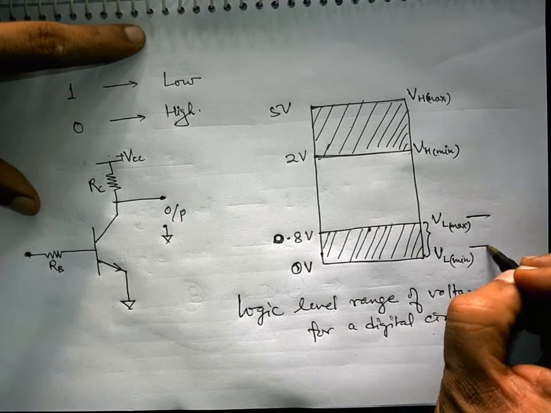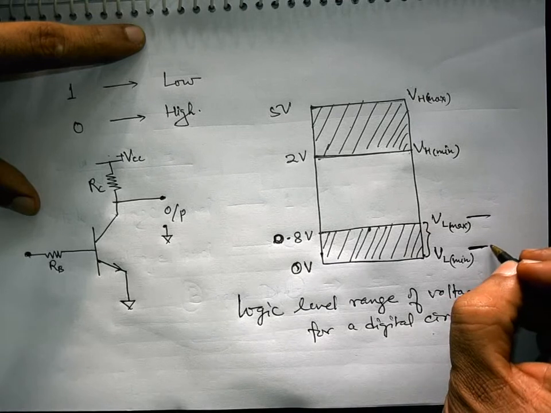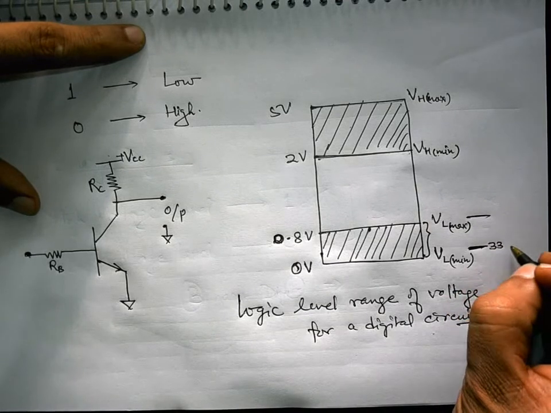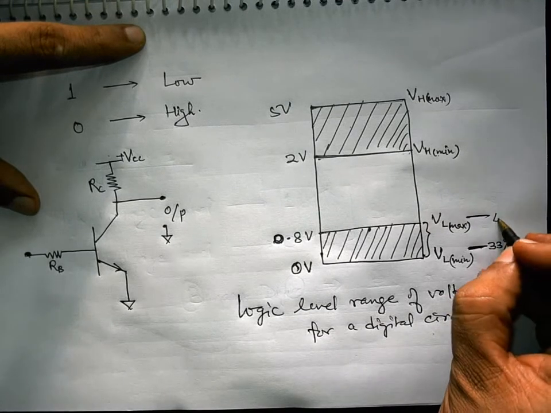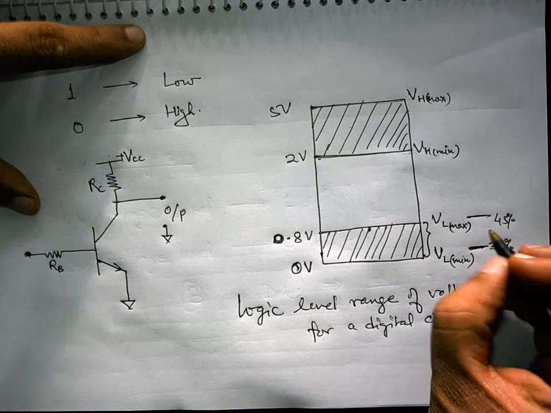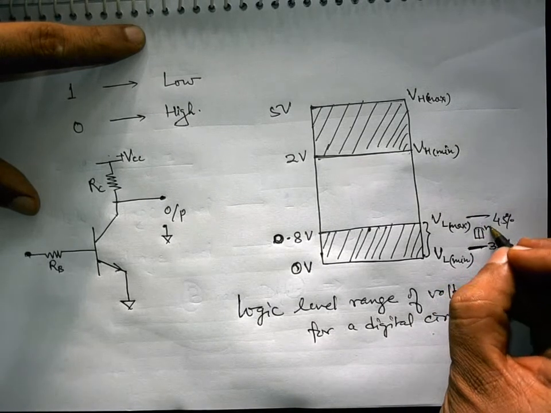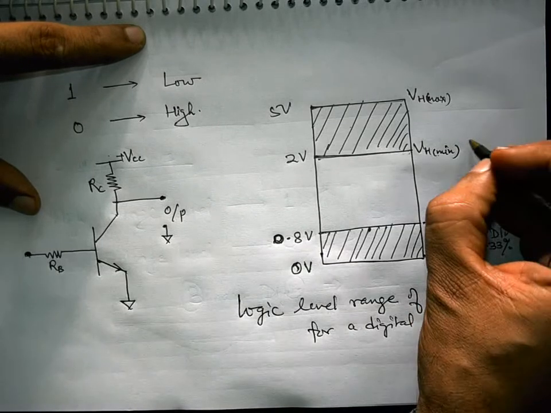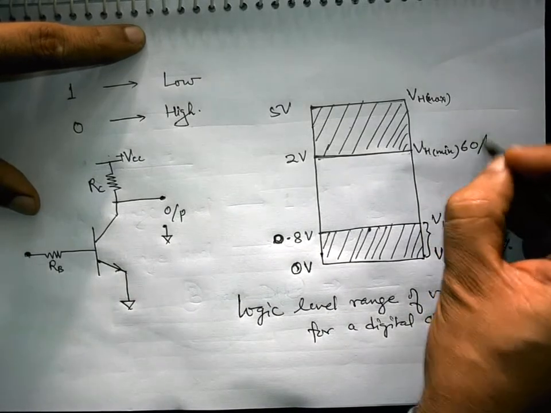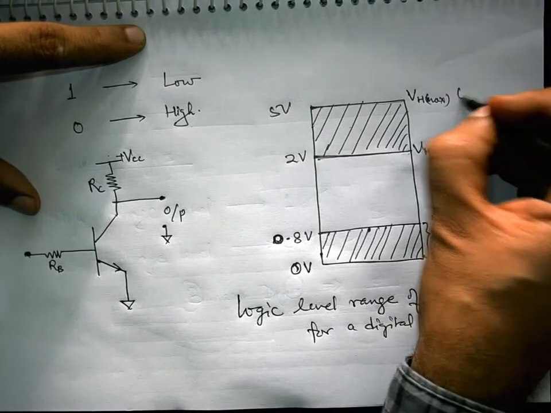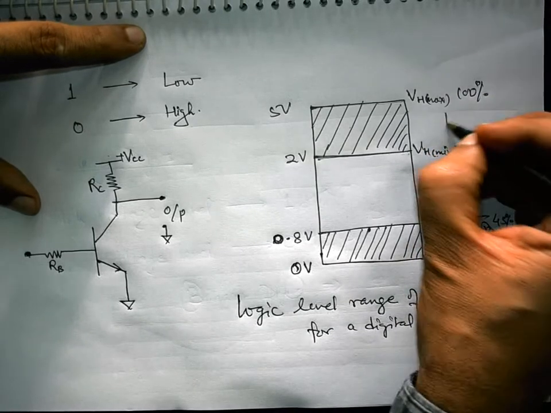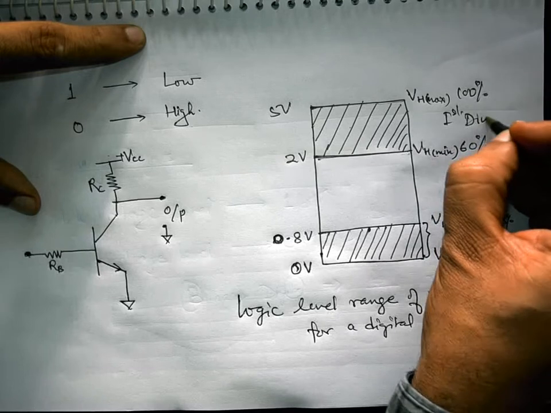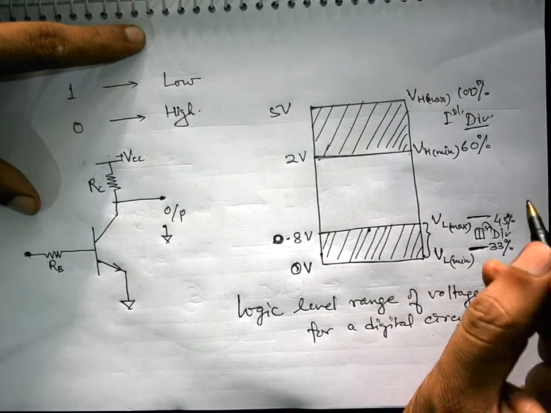Suppose those who obtained marks in the range, say from 33% to just below 45%, you say those people to be third divisioner in your examination, and those who obtained anything more than 60% up to 100%, you say those people to be first divisioner in your examination.